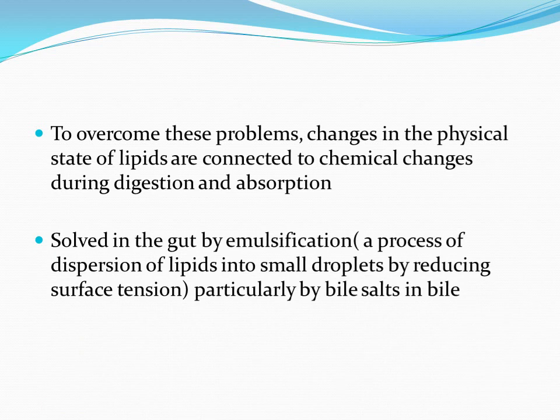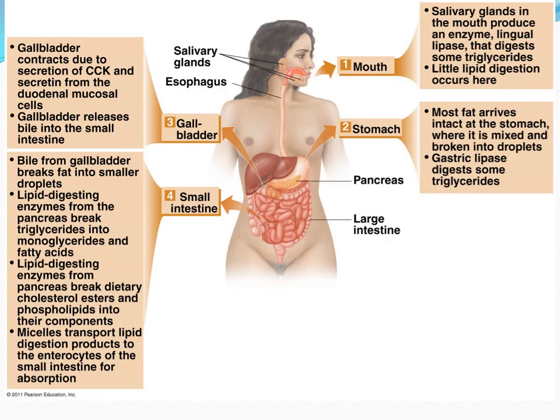What is emulsification? It is a process of dispersion of lipids into smaller droplets by reducing surface tension, which occurs by the action of bile salts present in bile. This slide shows a general overview of digestion of lipid.